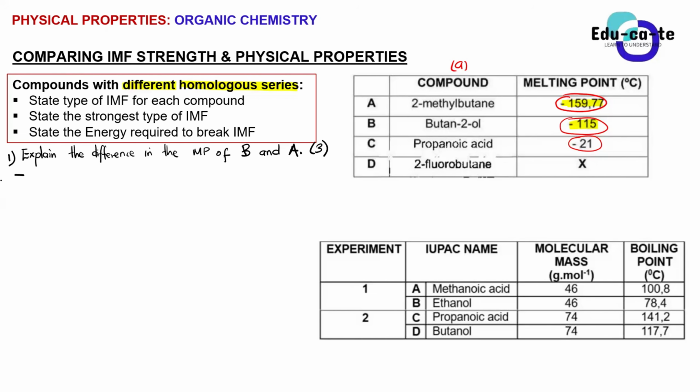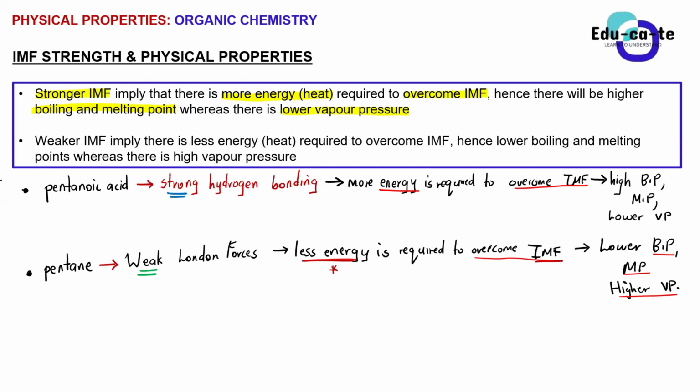So, strong hydrogen bonds or strong intermolecular forces result in the compound having what? A higher boiling and melting point. Okay, beautiful. We have a higher melting point in butan-2-ol because of the stronger intermolecular forces. There's just one thing that you missed. Let's go to the flow that you must use.